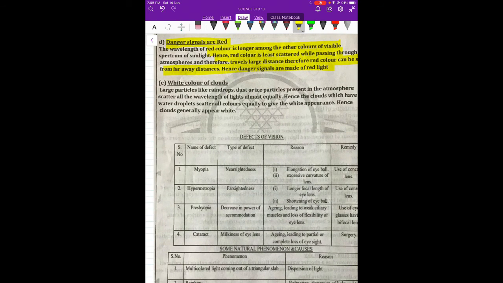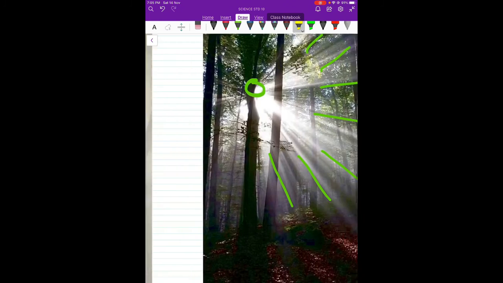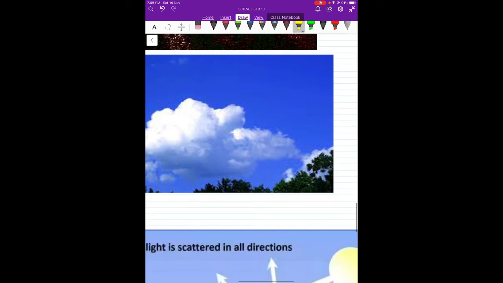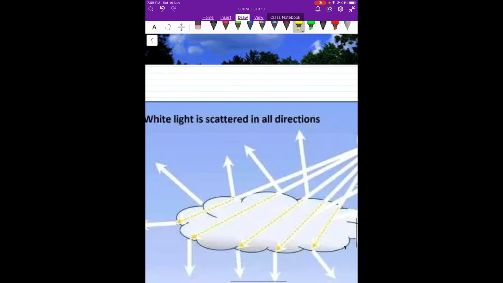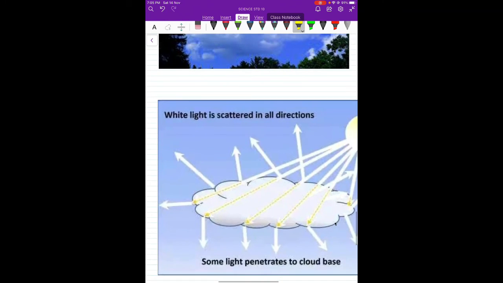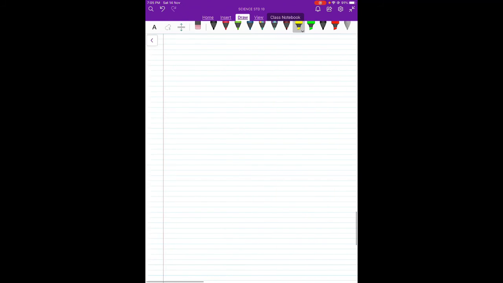Now the last effect is the white color of clouds. If you see clouds, they are white in color, they look very beautiful. Blue is the sky and white is the clouds. This is because of another phenomenon. It's simply scattering of light.